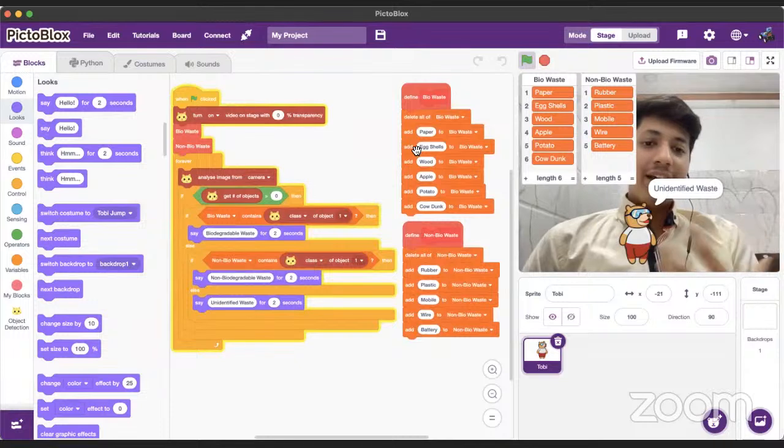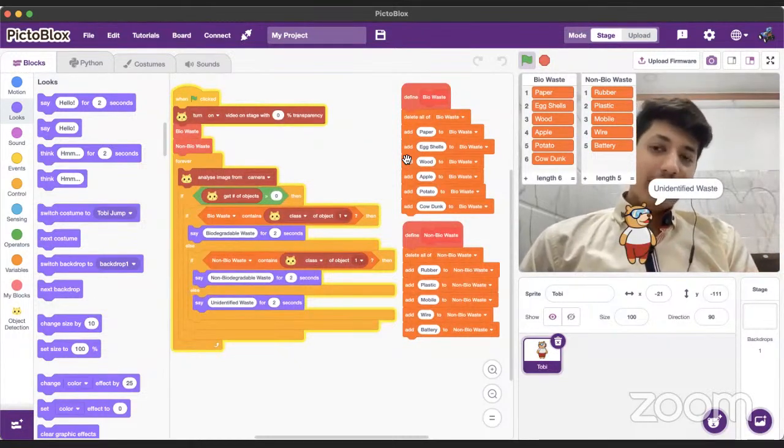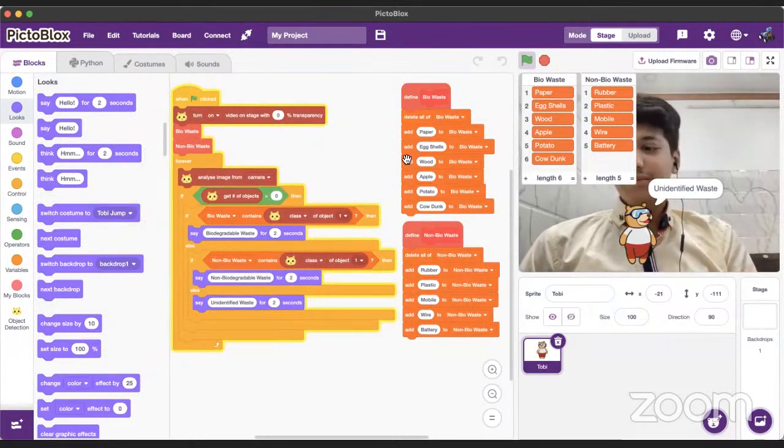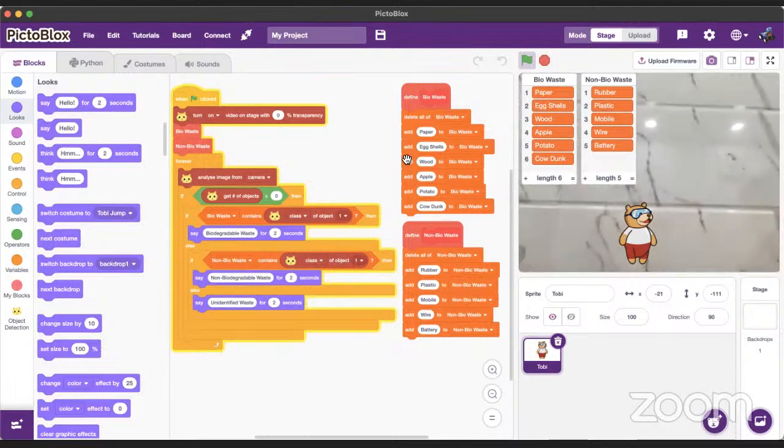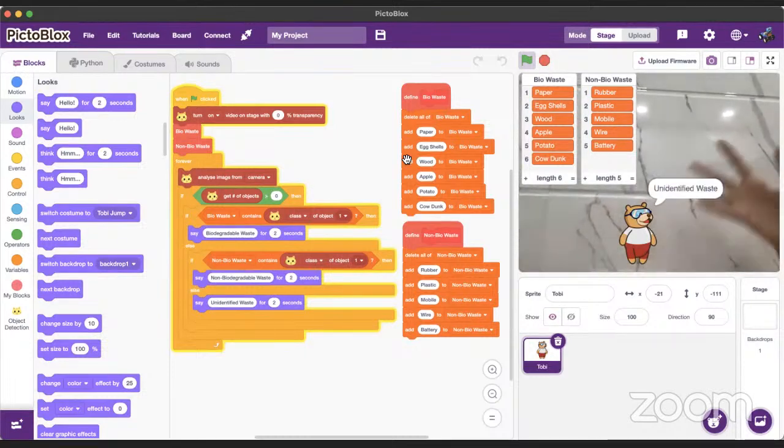Yep. I am categorized as unidentified waste. Of course, I'm not a waste. Therefore, I'm categorized as unidentified waste. But let's do one thing. I'm going to turn my camera here so that I have a clear background. Okay. Now, first thing, I'm going to show a mobile phone. So it is an unidentified waste.